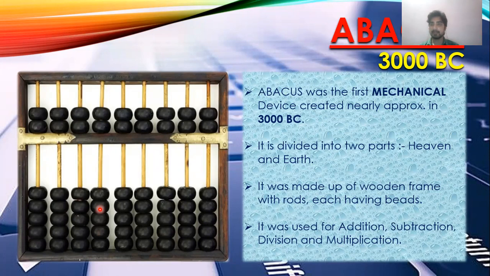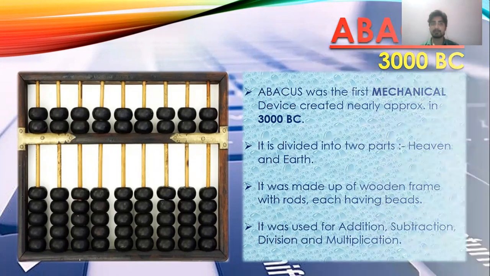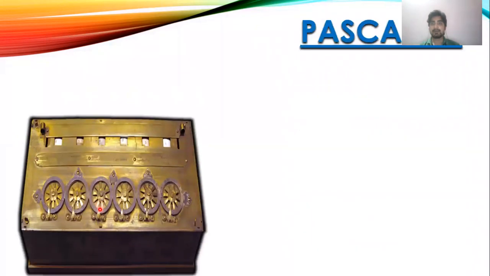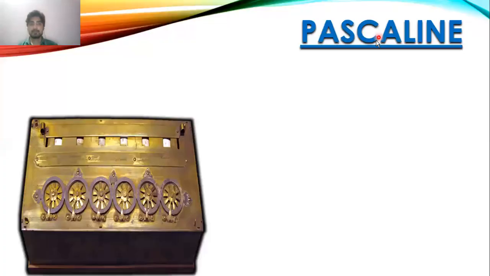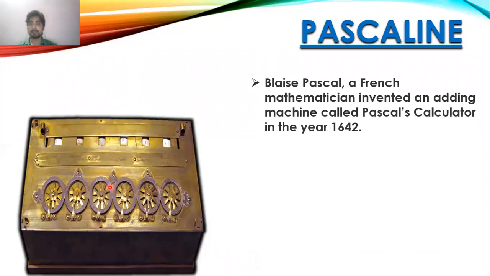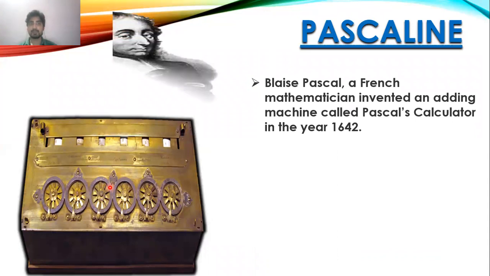Now let's move further and see the next calculating device which was made. The next calculating device was Pascaline. As in the figure you can see, this was known as the Pascaline. Pascaline was a calculating device created by Blaise Pascal, a French mathematician who invented Pascal's calculator, or the Pascaline, in the year 1642.